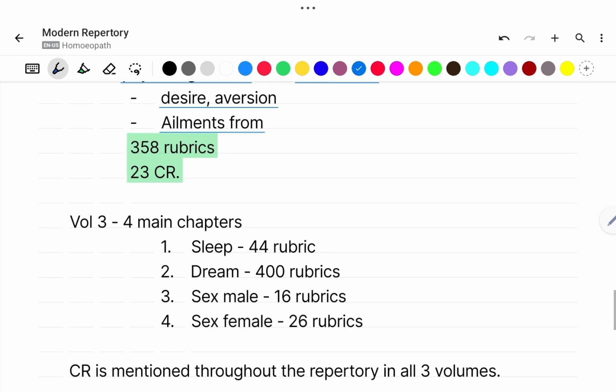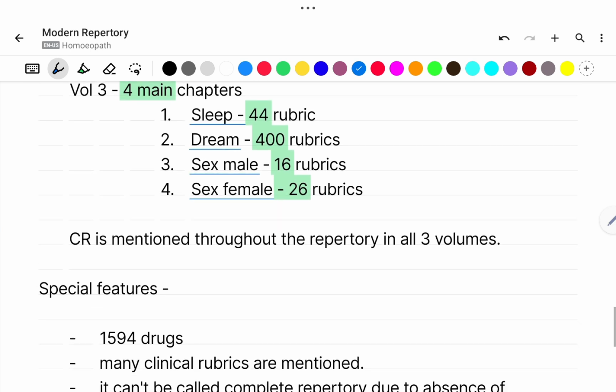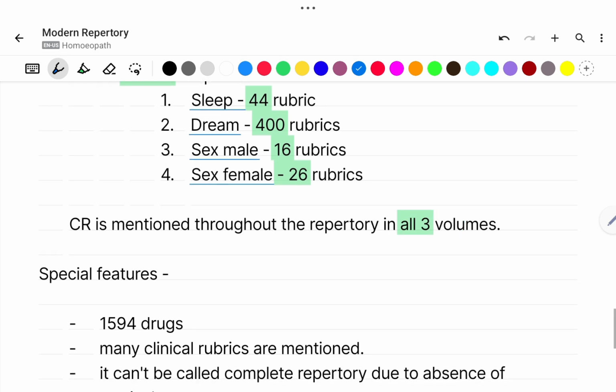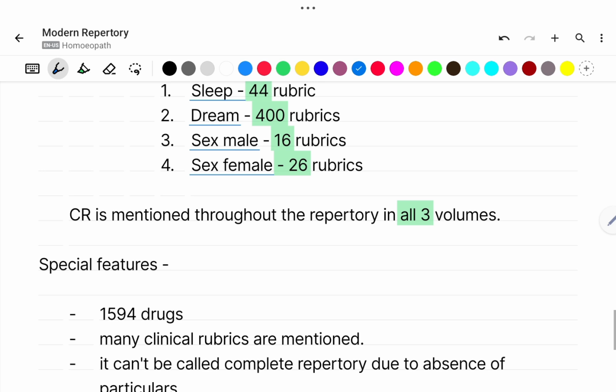Now volume 3 has 4 main chapters. First is sleep, second dream, third is sex male, fourth is sex female. Sleep contains 44 rubrics, dream contains 400 rubrics, the sex male chapter contains 16 rubrics, and the sex female chapter contains 26 rubrics. Cross reference is mentioned throughout the repertory in all 3 volumes. It means cross reference is not given in any specific volume; it is distributed in all the 3 volumes where needed.